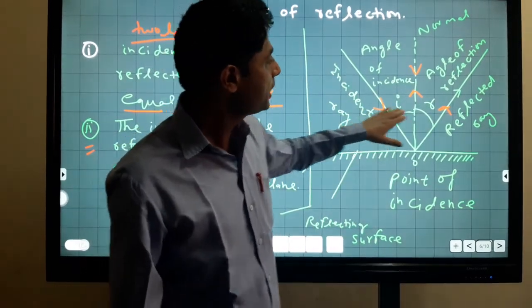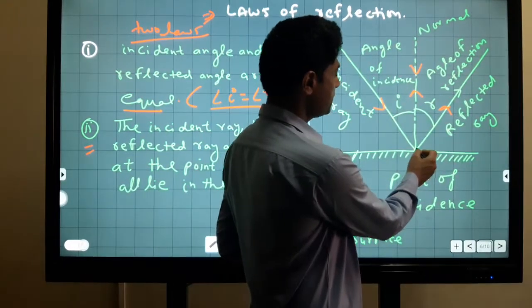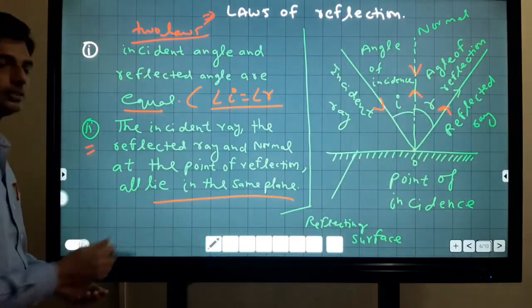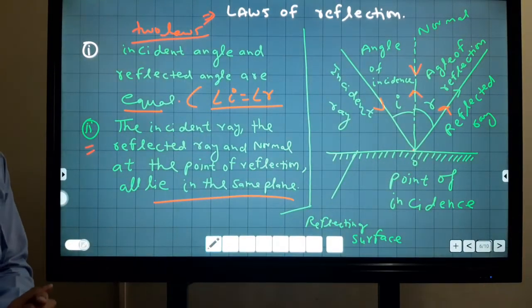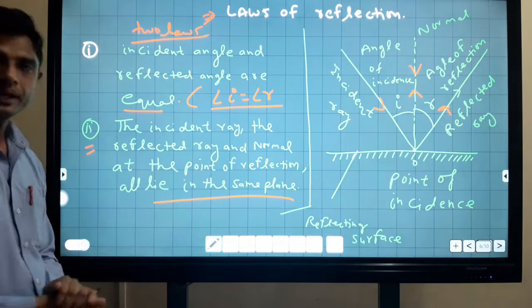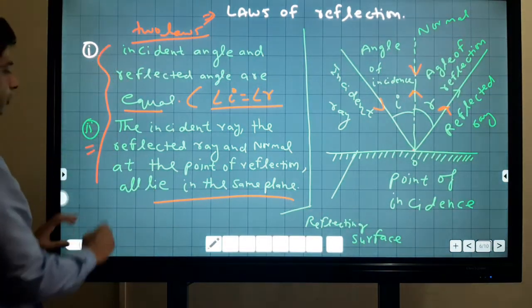This is the second law of reflection. These two laws are very important for your board examination. I hope you understood.